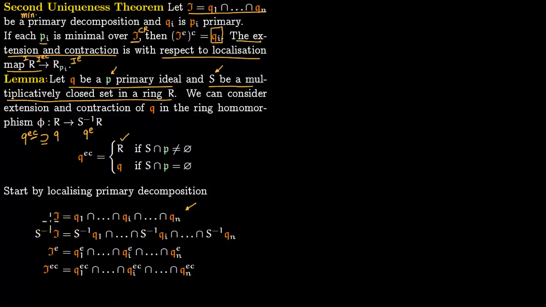Then we can localize this. So you localize this entire thing, all the intersections will be preserved. So in general, localization will preserve such intersections. So you just localize it, S inverse R. We are now working in this localized ring.